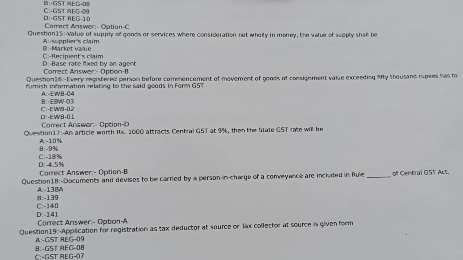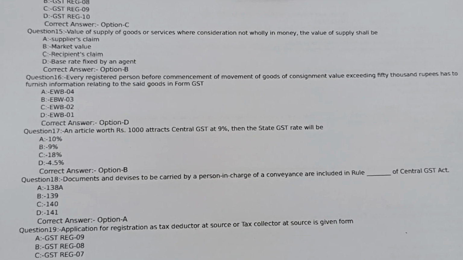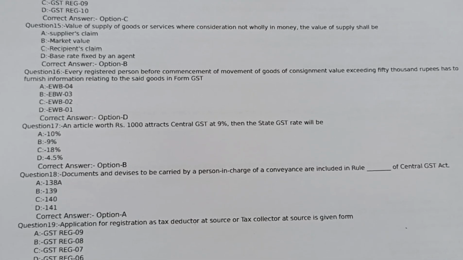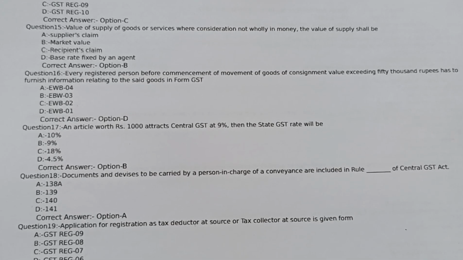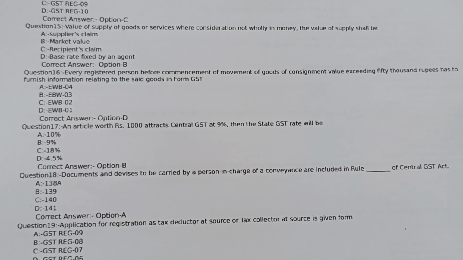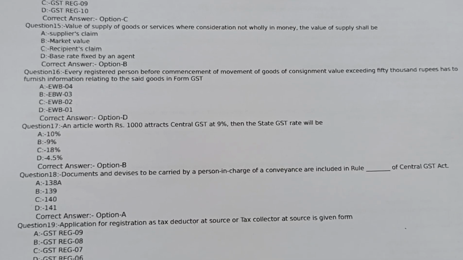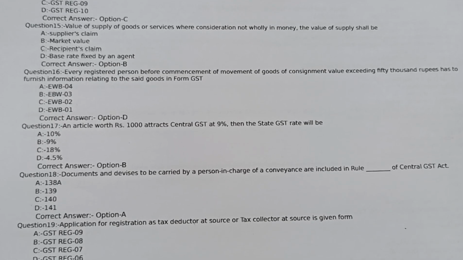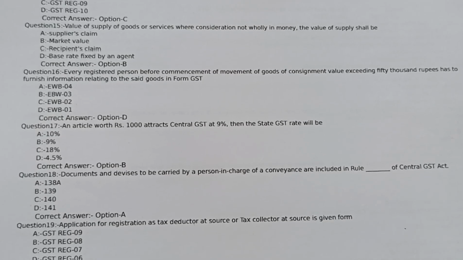Question number 15. Value of supply of goods or services where consideration not wholly in money, the value of supply shall be option A supplier's claim, option B market value, option C recipient's claim, option D base rate fixed by an agent. Correct answer option B market value. Question number 16.